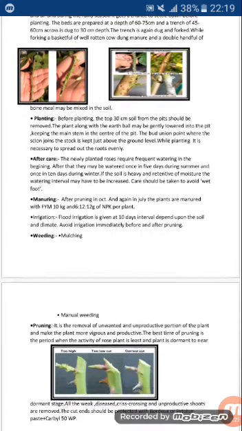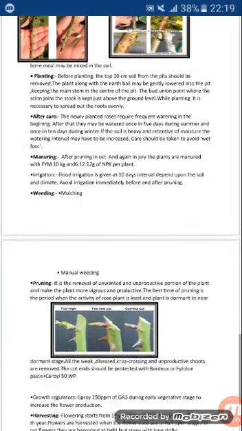Next is weeding. It can be done through mulching and manual weeding. Next is pruning. It is basically the removal of unwanted and unproductive portions of the plant to make the plant more vigorous and productive. The best time for pruning roses is when the plant is dormant or near dormant stage.